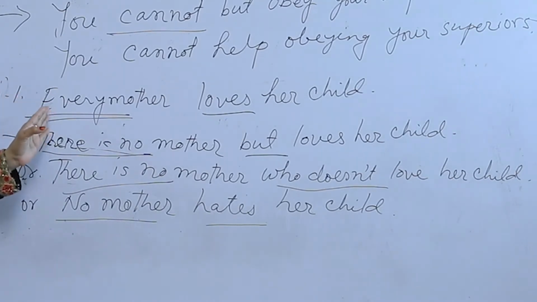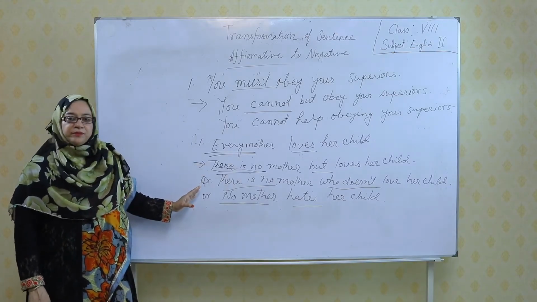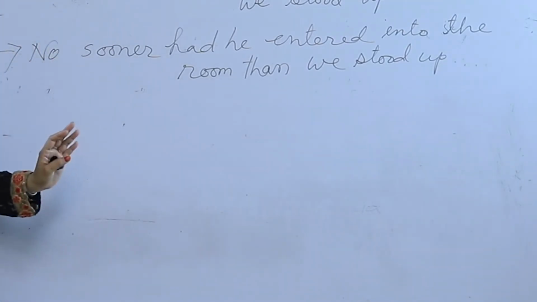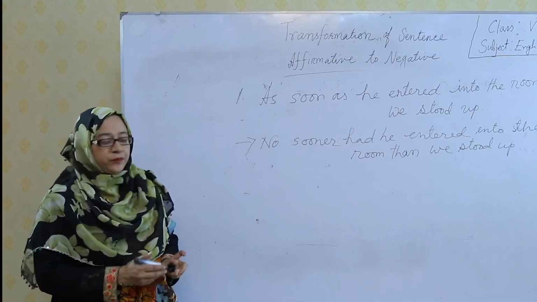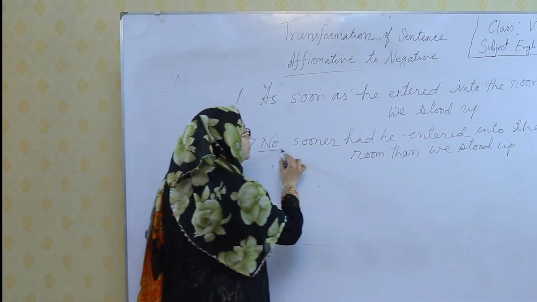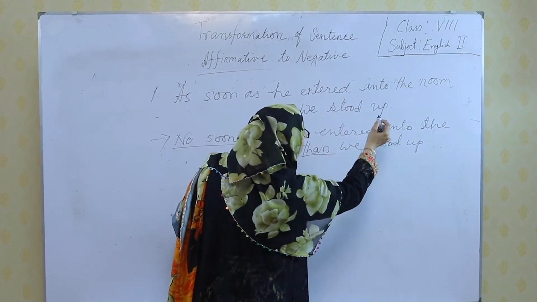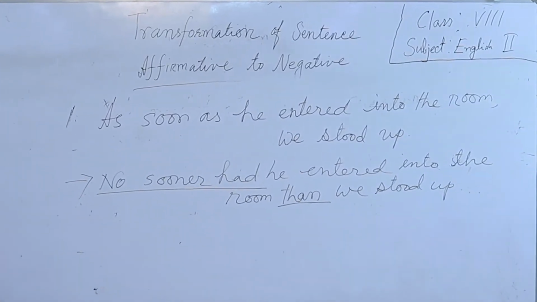If every is used in an affirmative sentence, then we use these three types of sentences to turn it into negative. The another rule, if the sentence is as soon as he entered into the room, comma, we stood up, we use no sooner had and also than instead of comma to turn it into negative sentence.